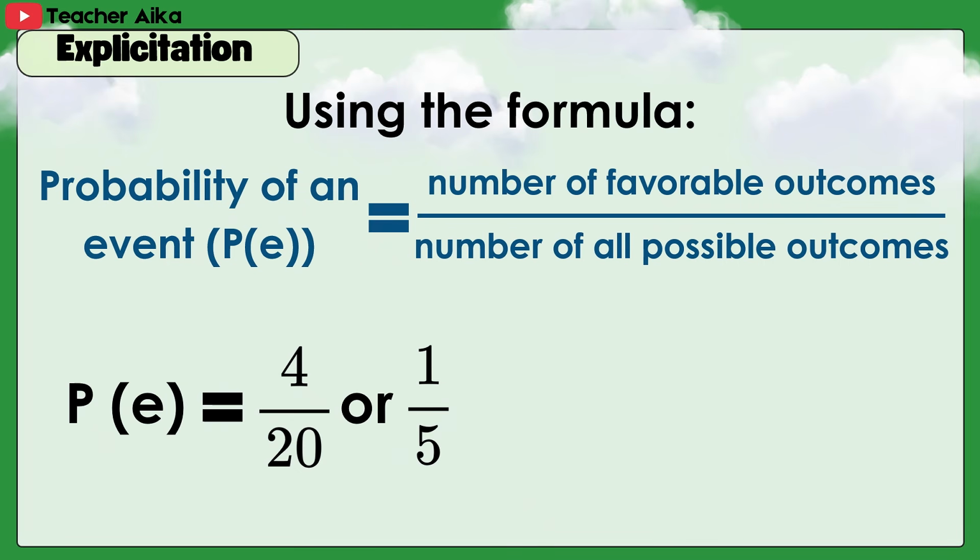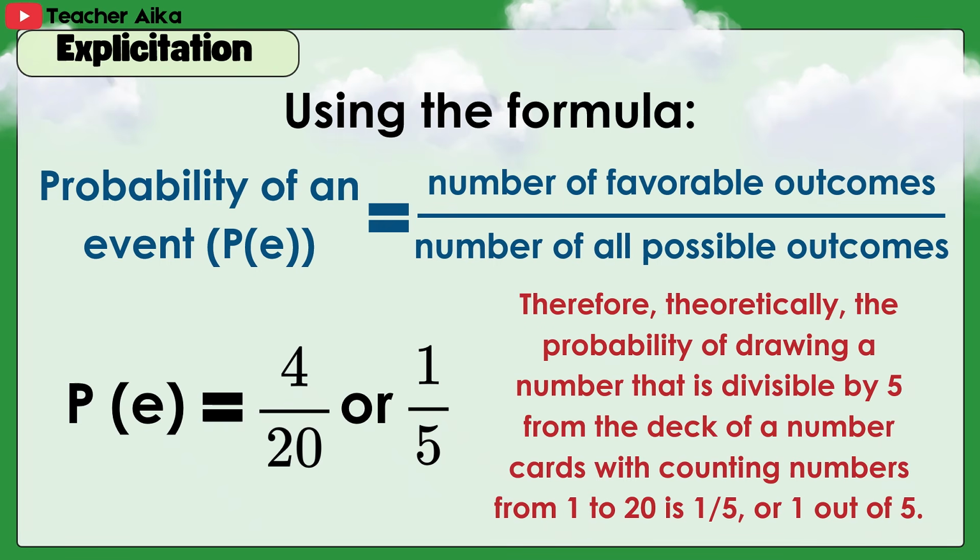Using the formula, the probability of an event is 4 over 20 or 1/5. Therefore, theoretically, the probability of drawing a number that is divisible by 5 from the deck of number cards with counting numbers from 1 to 20 is 1/5 or 1 out of 5.